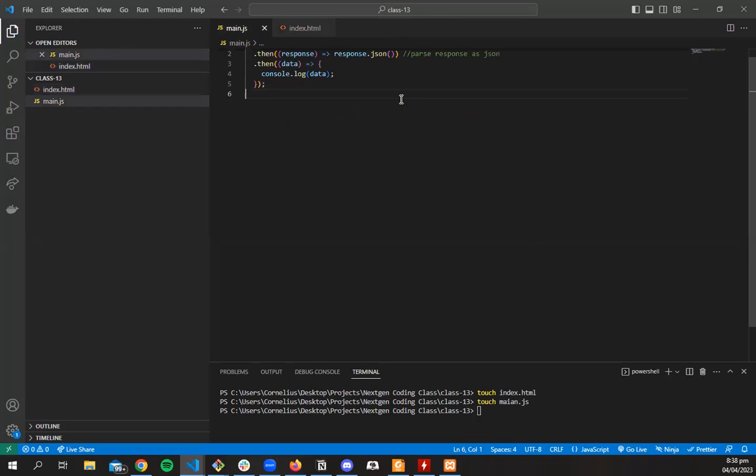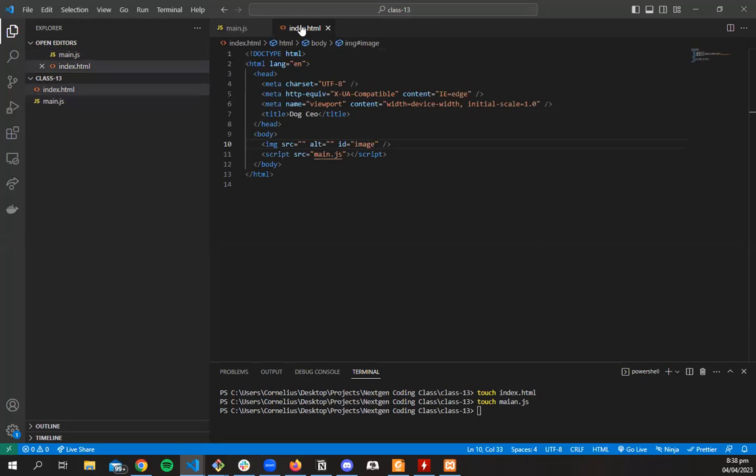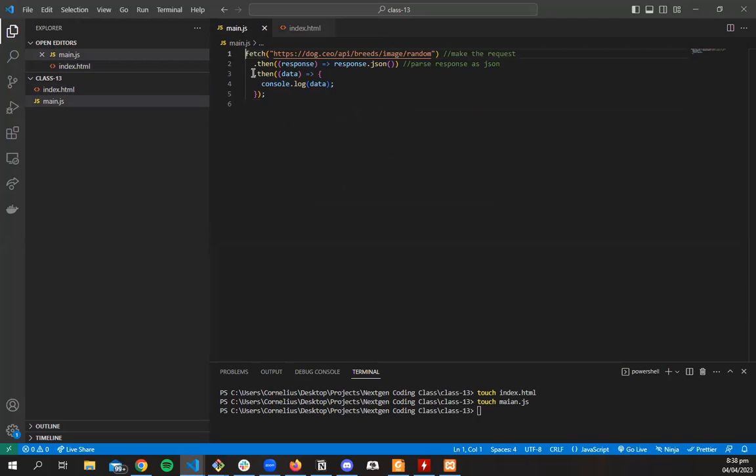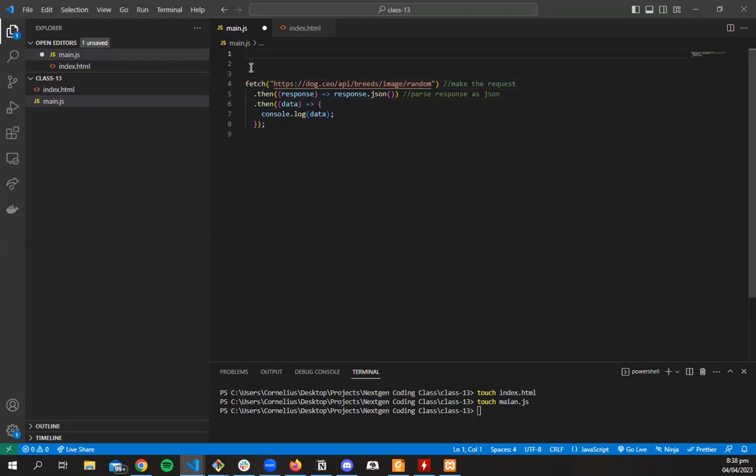And again, same things we learned. So let's come here. How will we grab, if we want to grab it in our JavaScript, what could we use to grab it? The image, right? No, we just want to grab this, the image. Yeah, we want to grab it and do something with it in our JavaScript. Do you remember?